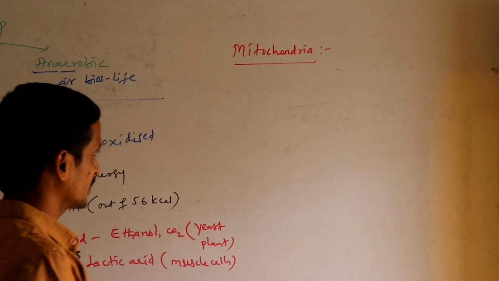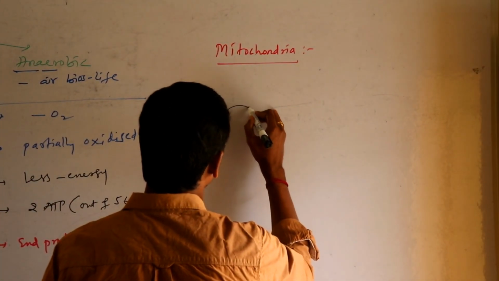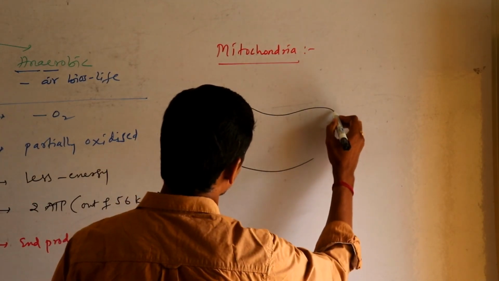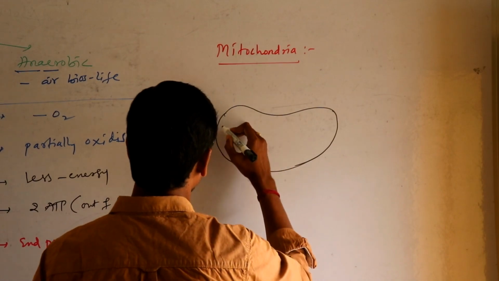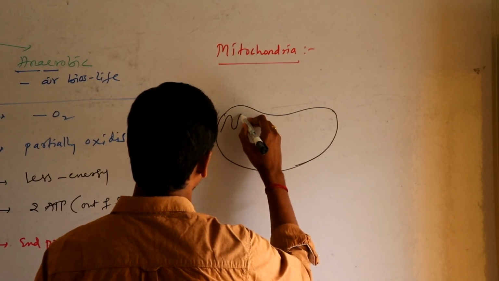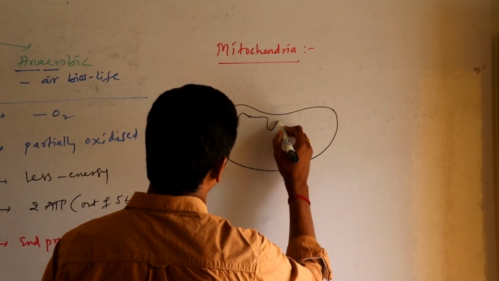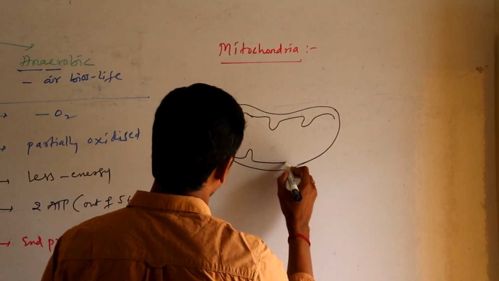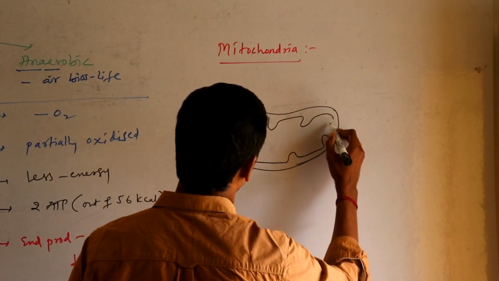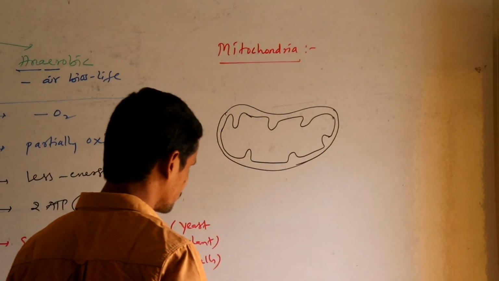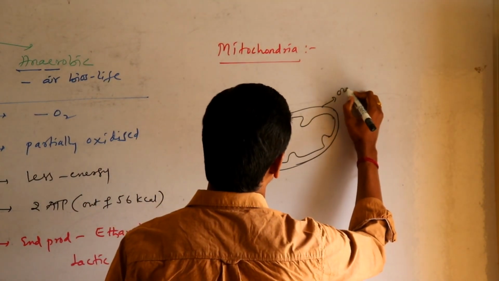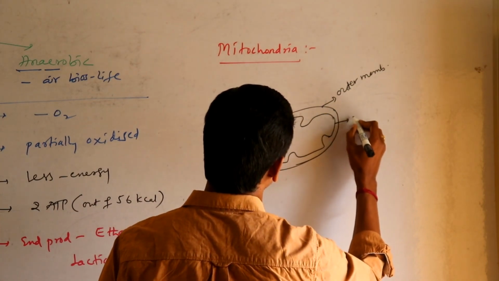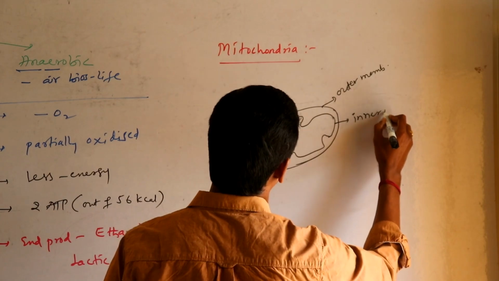Mitochondria is a cell organelle, exhibits different shapes, but commonly seen in the form of sausage shape. And mitochondria is a bimembranous cell organelle which is seen in cytoplasm. So this is outer membrane and this is inner membrane.